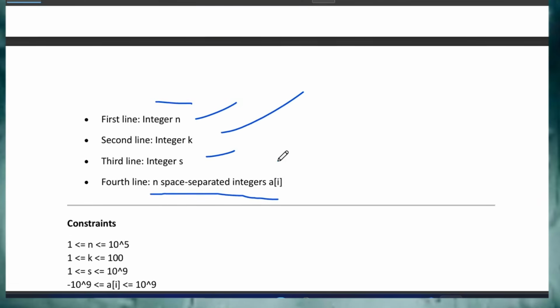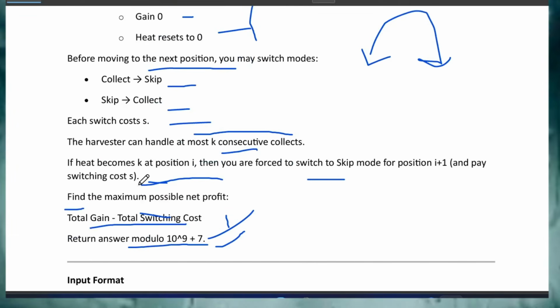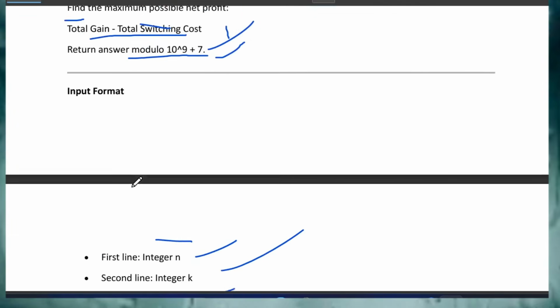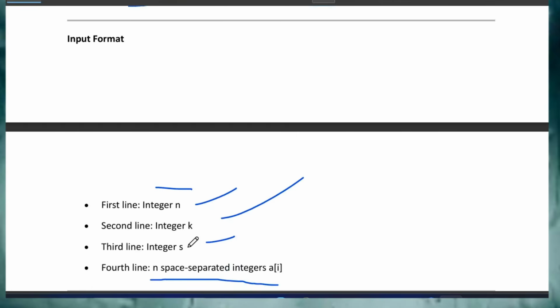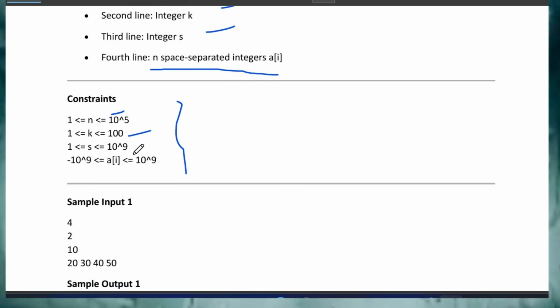Okay, so n means the total number of values, and s will represent the cost. The second line has all those values, meaning the total integers. Now these are the constraints you have to keep in mind: for n, 10 to the power 5; for k, 100; for s, which is the cost, 1 to 10 to the power 9; and the integers a_i will be given. These are the things.